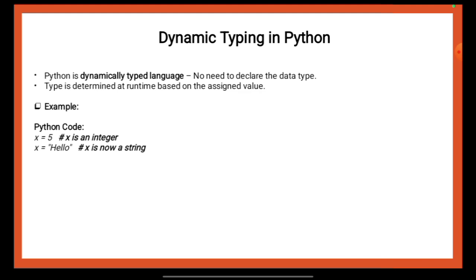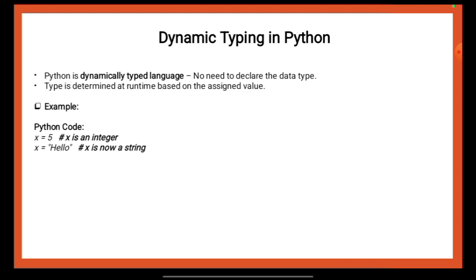So Python allows this flexibility because it determines the type of a variable at runtime instead of requiring a fixed type declaration. This feature makes Python more adaptable, but it requires you to be careful when assigning variables to avoid type-related errors in your code. Python will update the type of x to a string without any error.